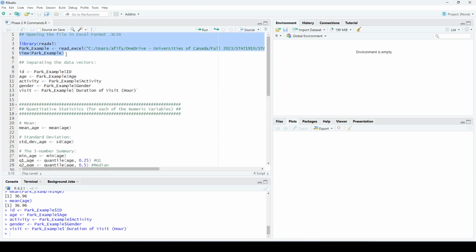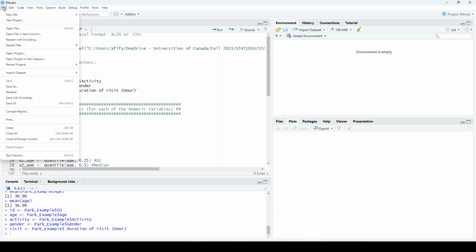Second thing, I want to teach you how to open the file and load the dataset inside R. So once you downloaded your file, it will be either in Excel format, .xlsx, or it will be in .csv format, comma separated values. So to load either this or that, I will show you how to do both.